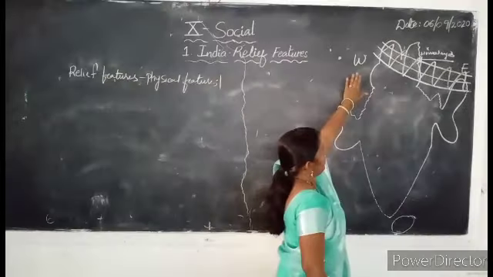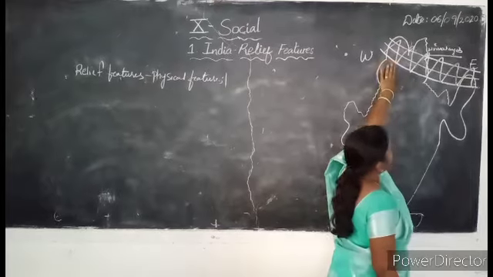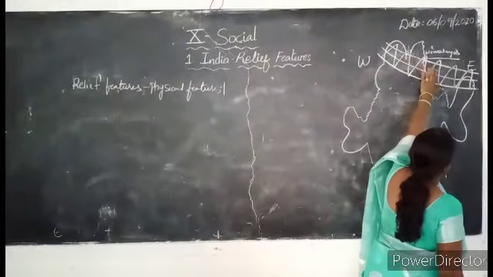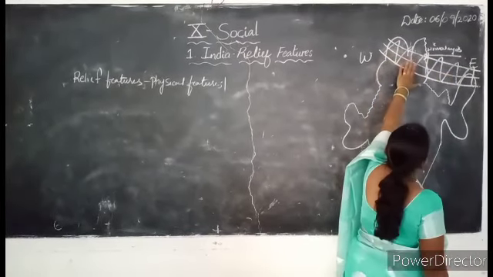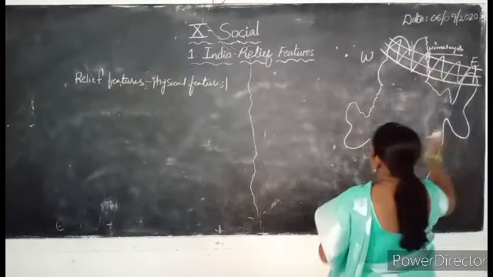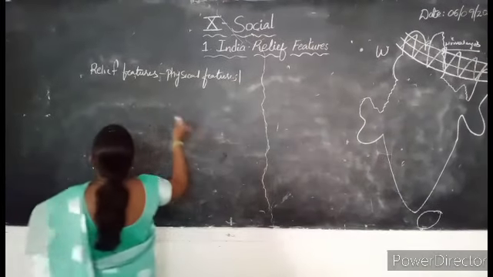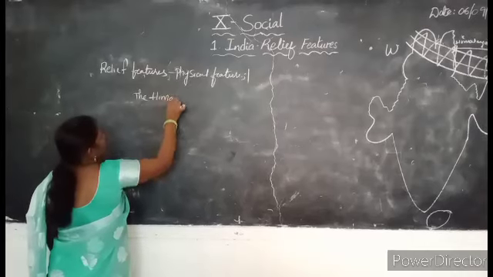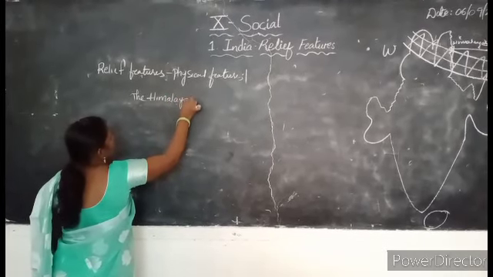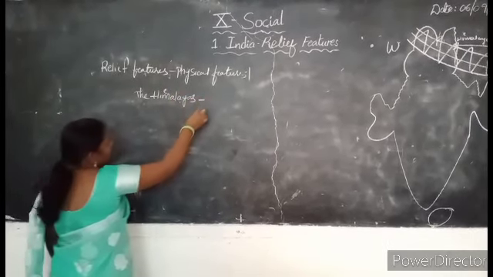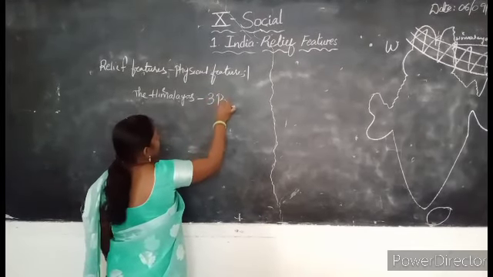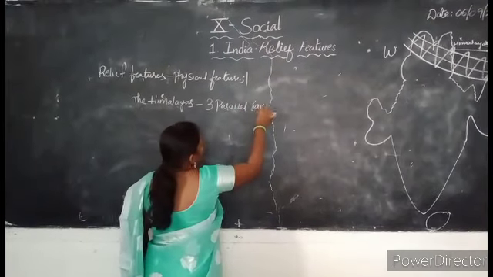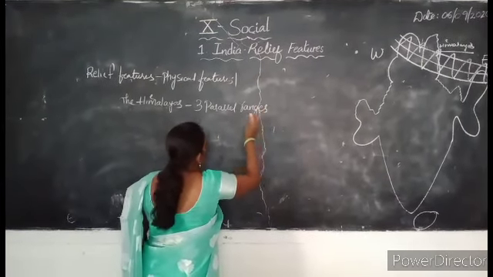The Himalayas are formed in the north part of India. These Himalayas are formed in three parallel ranges. How? The Himalayas are split into three parallel ranges. Let us look into this.